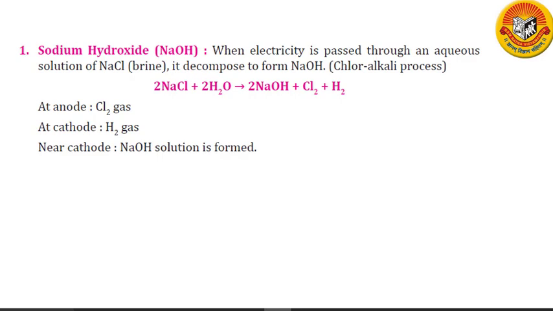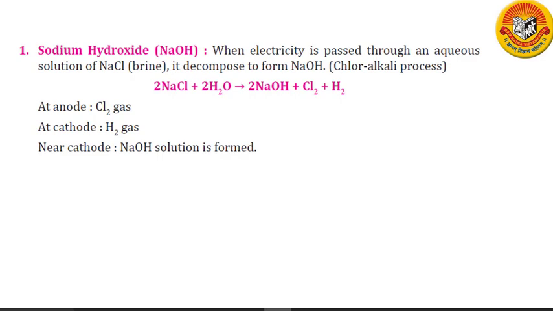Now, the two products of the chlor-alkali process, that is hydrogen and chlorine, combine to produce another very important chemical called hydrochloric acid. So let us discuss some uses of hydrochloric acid also. Hydrochloric acid is used for cleaning iron sheets. Hydrochloric acid is used in the preparation of chlorides such as ammonium chloride. Hydrochloric acid is used in medicines and cosmetics. Hydrochloric acid is used in the textile, dyeing and tanning industry. Hydrochloric acid is used in making plastics like polyvinyl chloride.